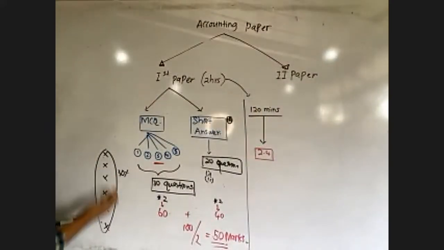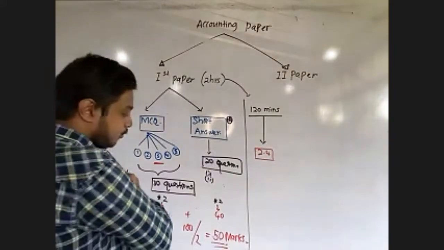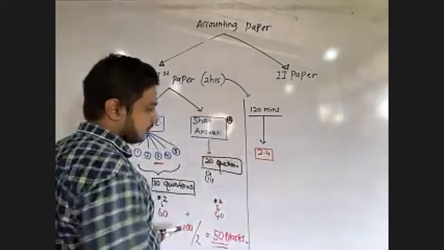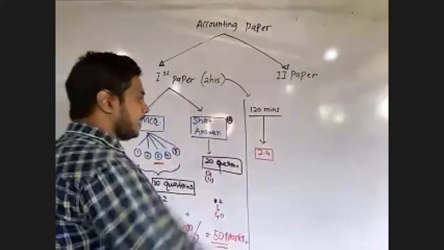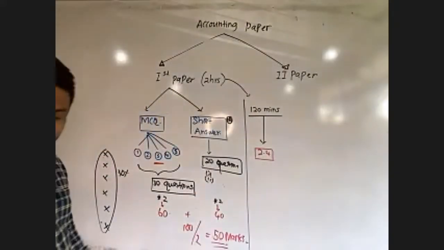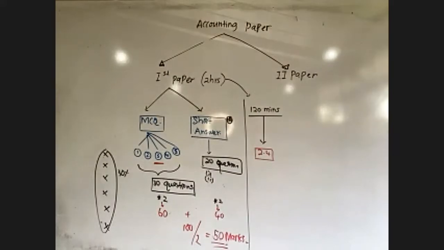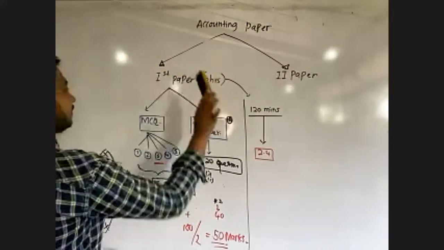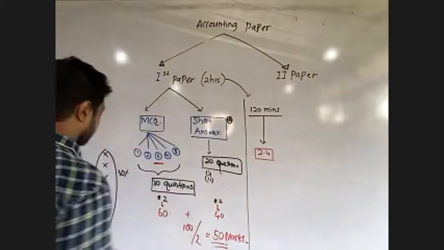You can take this kind of advantage only in the MCQ, because in short answer questions you have to write down the exact answer, otherwise there will be no marks. Right? Therefore keep it in mind to be tactical in the first paper to achieve 50 marks.